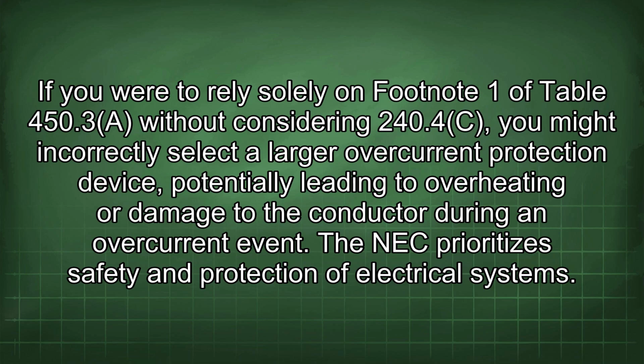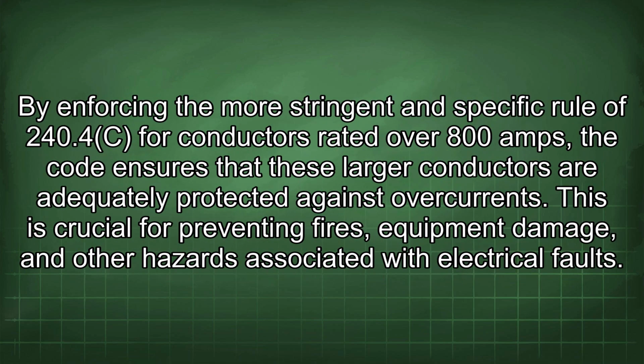The NEC prioritizes safety and protection of electrical systems. By enforcing the more stringent and specific rule of 240.4(C) for conductors rated over 800 amps, the code ensures that these larger conductors are adequately protected against overcurrents. This is crucial for preventing fires, equipment damage, and other hazards associated with electrical faults.